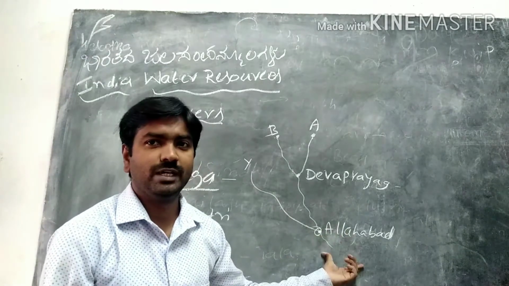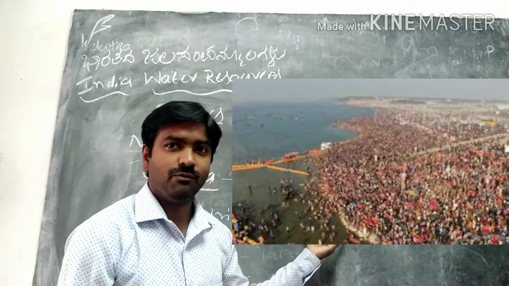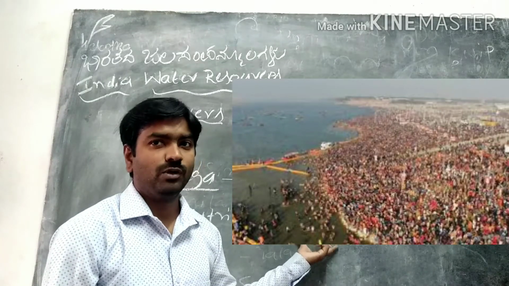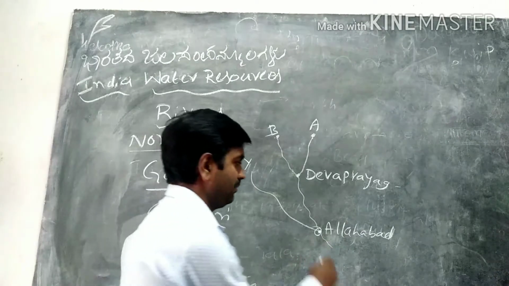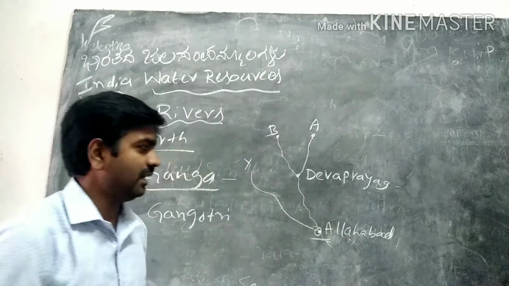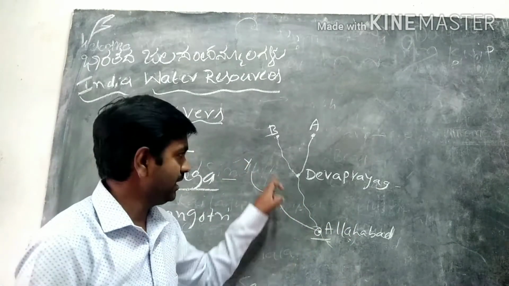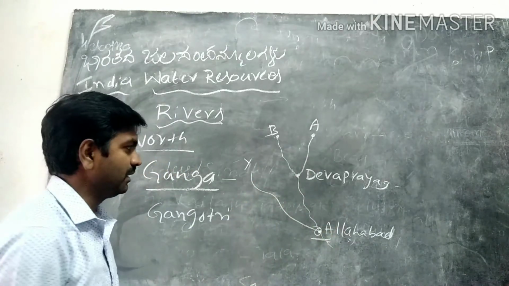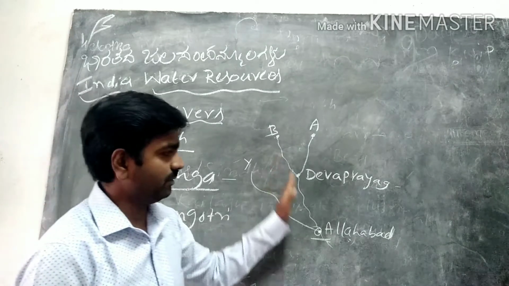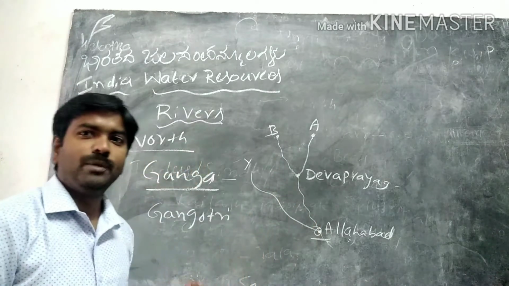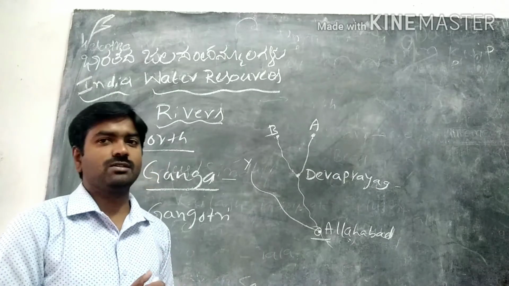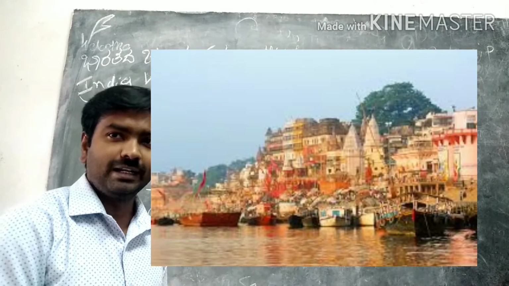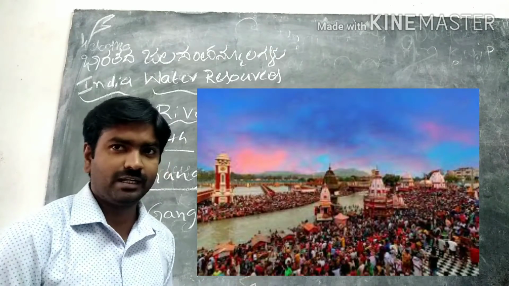For every 12 years in this particular place, we celebrate the Kumbh Mela. It is one of the world famous Kumbh Melas, celebrated every 12 years in the place called Allahabad, the place where three rivers join: the Yamuna, Ganga and Saraswati. On the banks of the Ganga, many important cities are there, like Varanasi, Patna, Kolkata and Haridwar.